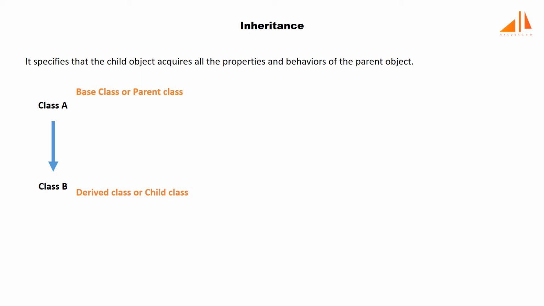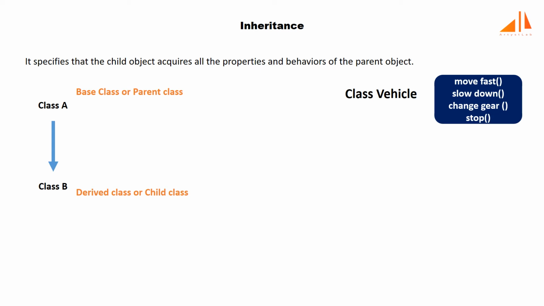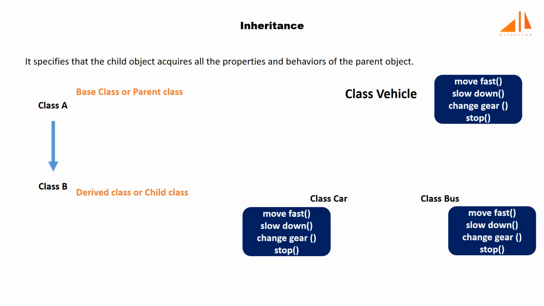Inheritance provides the idea of reusability of code, and each child defines separately only those features that are unique to it. The rest of the features can be inherited from the parent class. Let's understand it with an example. Suppose you have an existing class vehicle in your program, which has some methods like move fast, slow down, change gear, stop, etc. And you want to create two more classes, say car and bus, which will also have similar methods. So would you create two separate classes in such a scenario? No, it won't be a good idea.